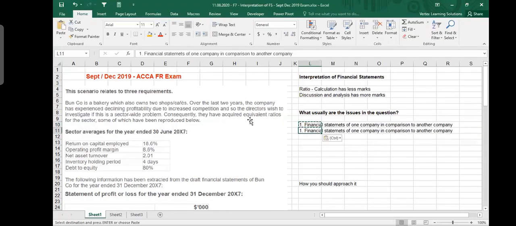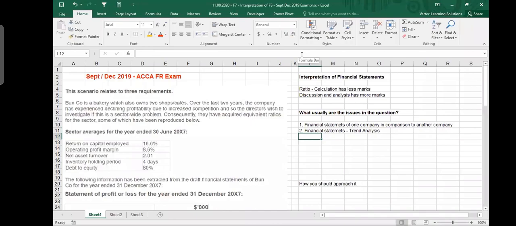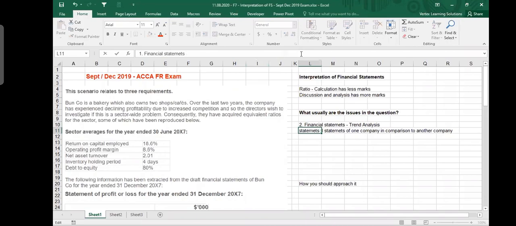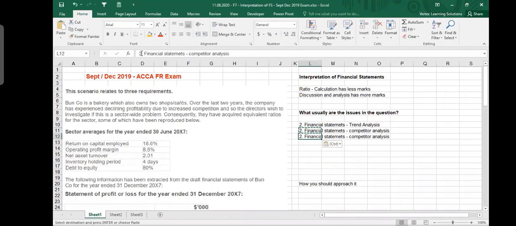Number one is trend analysis. Number two is competitor analysis. And number three is industry analysis.